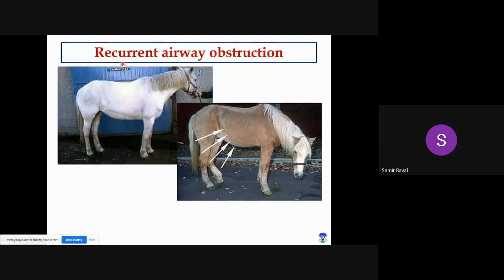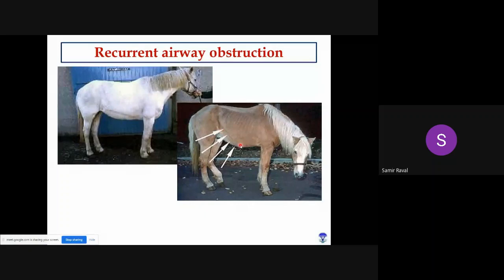So here you can see a horse which has suffered from recurrent airway obstruction, and many a time, if you see closely, horses affected by recurrent airway obstruction, or heaves, or broken wind, you will find such typical lines. They are also known as heave lines. When the animals suffer for a very long period of time with this particular disease, what happens? The respiratory muscles have to work more as compared to normal, and due to this hypertrophy, such lines are created, right?